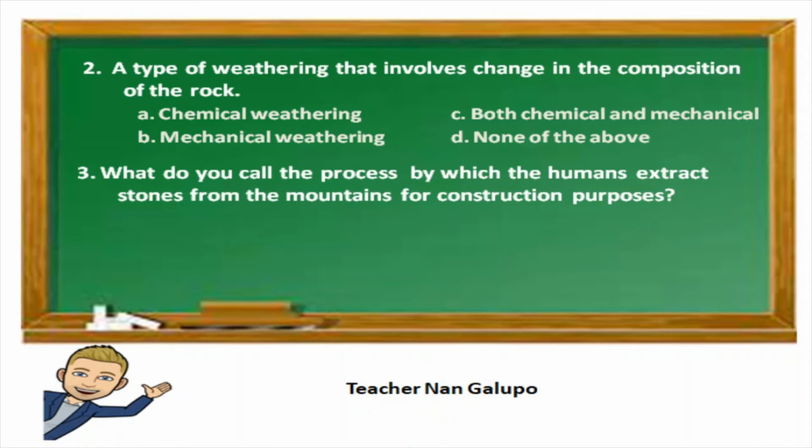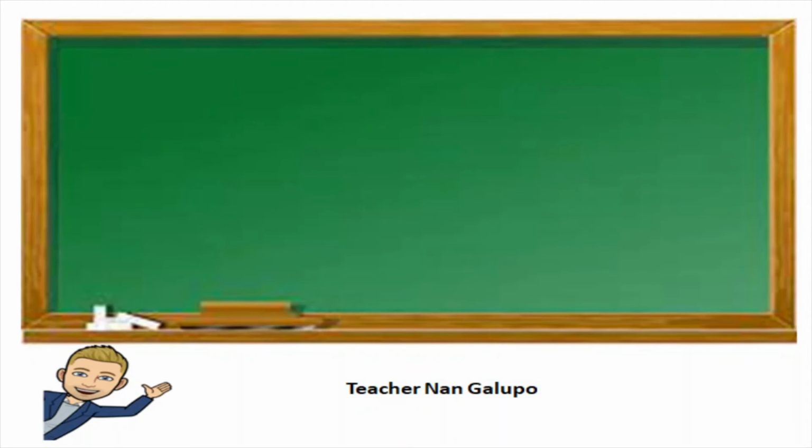Item number 3. What do you call the process by which humans extract stones from the mountains for construction purposes? A. Digging. B. Flattering. C. Weathering. D. Quarrying. The answer is quarrying. Very good.